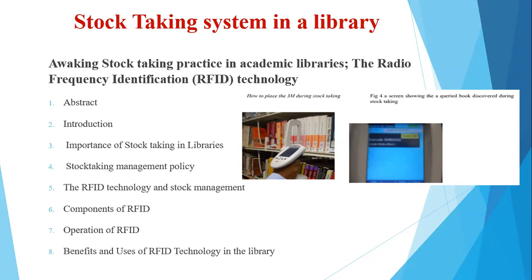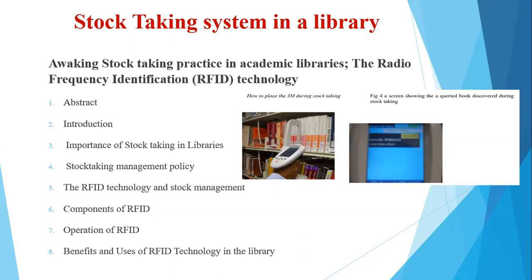Now, what are the components of an RFID tag? Basically, there are 4 components or parts involved: the tag itself, the reader, the antenna, and the server. The tag is the part affixed to the library material. It contains microchips that are programmed with unique information, and the size of this tag will depend on the antenna, which increases with the range of the tag and decreases with the frequency.